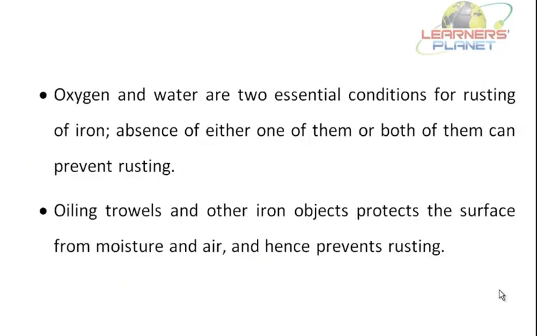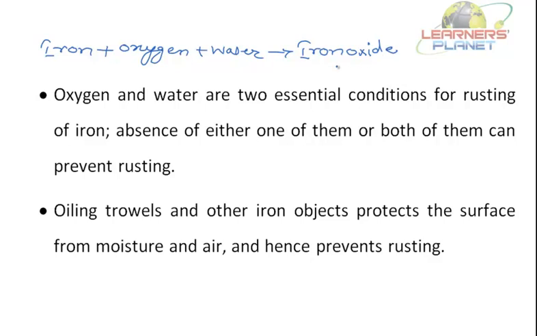Okay? So, what are the essential conditions for rusting? What is the reaction? It's iron plus oxygen plus water. So these are the reactants. They are giving what? Iron oxide, which is rust. So what are the essential conditions? Oxygen and water. If they are not there, iron will not get rusted, right?